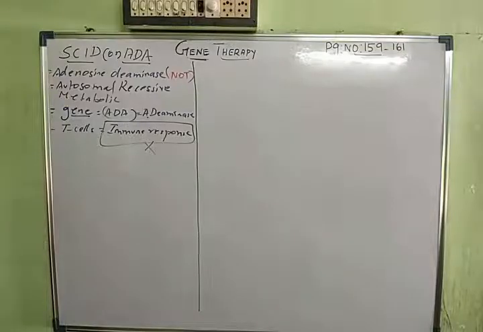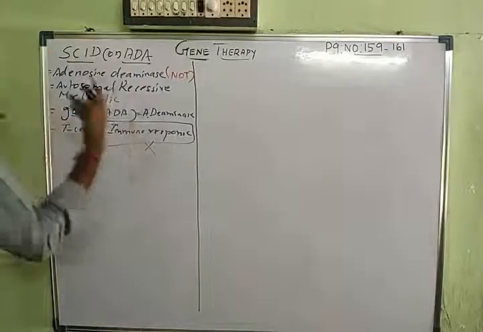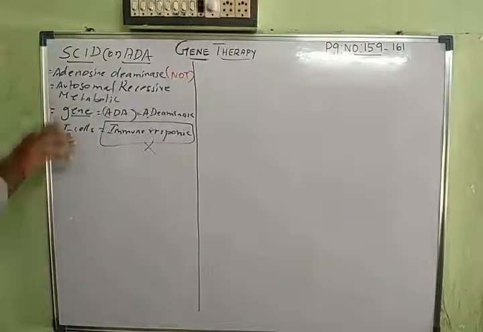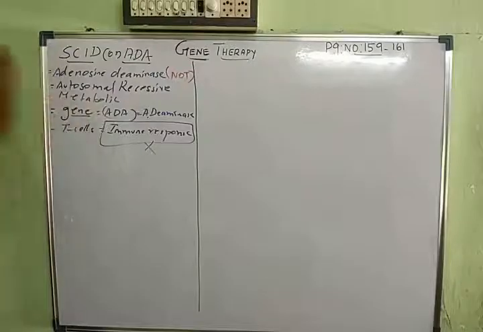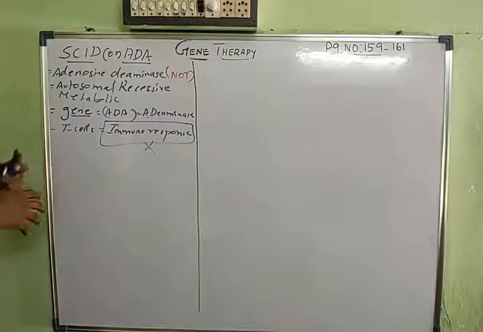Now we are moving on to a treatment. How can this patient be cured of SCID? How can we make the patient's gene produce the adenosine deaminase enzyme? So we are going for gene therapy. We remove the gene which cannot produce this enzyme and give a new gene in place of the defective gene, so that it can produce adenosine deaminase. Now the patient's T cells can be activated and can produce the immune response.